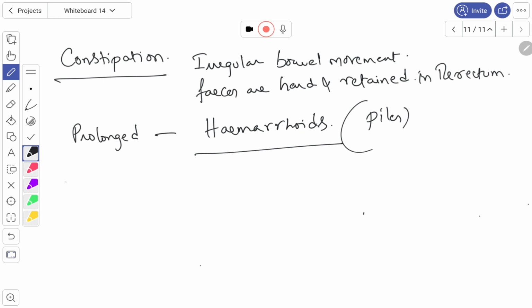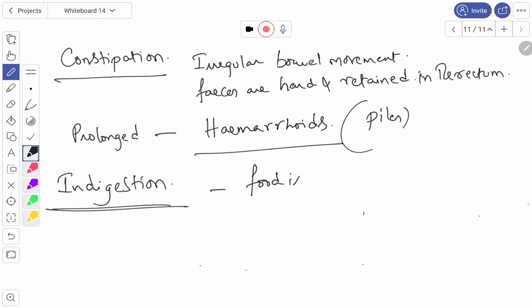Okay. Next one, indigestion. What is meant by indigestion? Food is not properly digested, and the person always feels full.